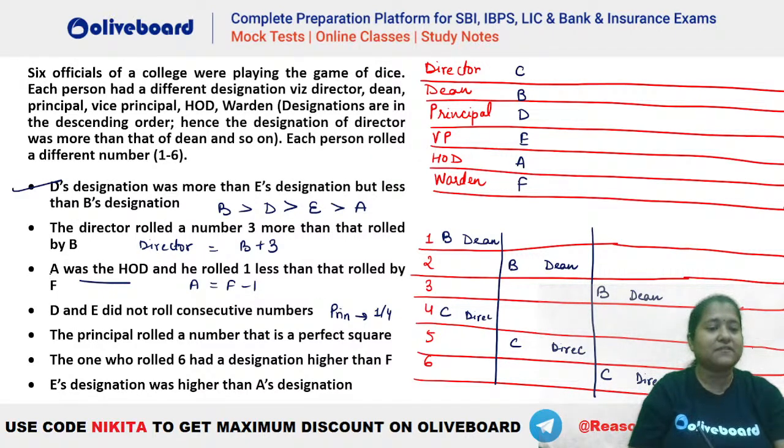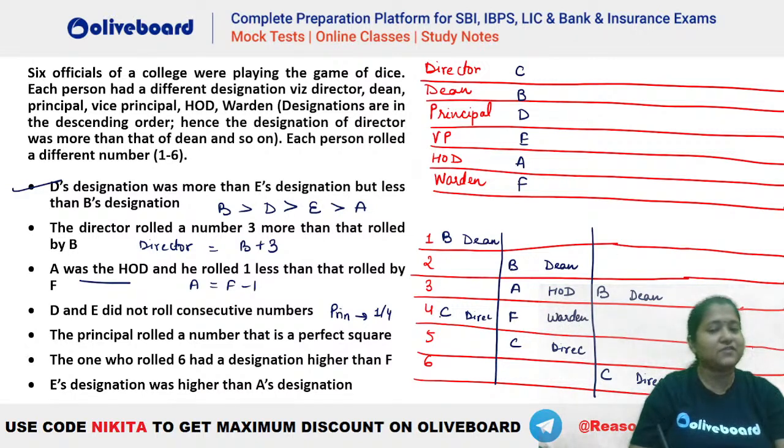Okay. Now what is given? A was the HOD and he rolled 1 less than that by F. So A and F has to be consecutive values, right? A and F has to be consecutive values. A is the HOD and he is rolling 1 less than that rolled by F here. Okay. So either 2, 3 here in the first case 2, 3 भी हो सकता है, 5, 6 भी हो सकता है. In this case you can see A has to be this person and F has to be this person. This is the only possibility. That is A is the HOD and he is rolling 1 less than F. So F will be who? F is your warden. ठीक है, यहाँ पर ये हो गया है ना.